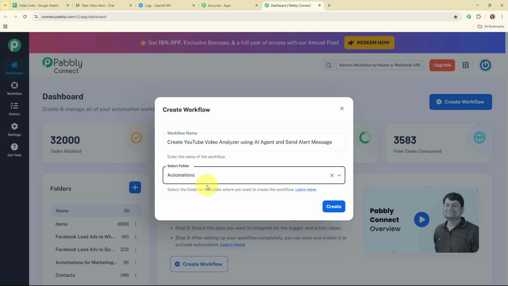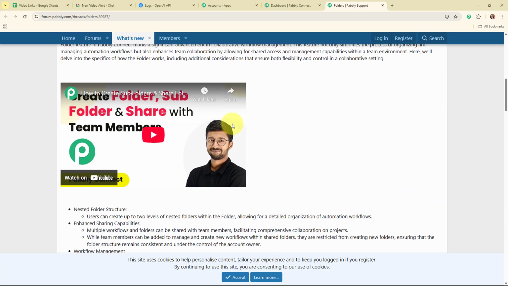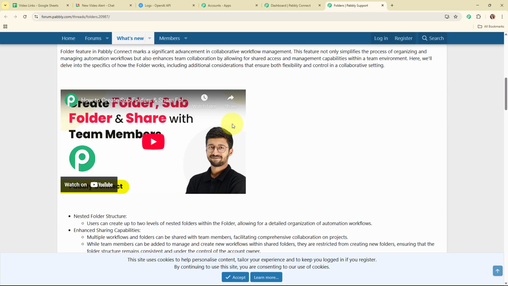And now, to learn how to create a new folder inside Pabbly Connect, I'm going to click on this learn more hyperlink given over here. And it will take you to a forum window where you can see all the instructions on how to create a new folder inside Pabbly Connect.